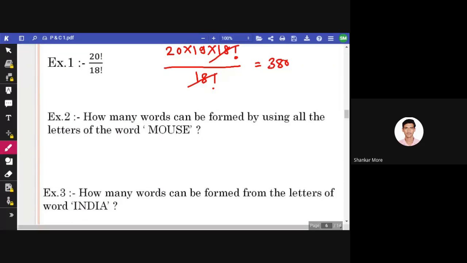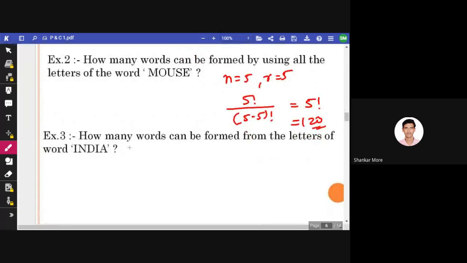Okay. See, 5 letters are here, and their arrangements will be... So if we want to put this into the formula, here we have n equals 5, r is also equal to 5, isn't it? So n factorial is 5 factorial divided by (n minus r) factorial, that is (5 minus 5) factorial, that is 0 factorial. 0 factorial is 1, which gives 5 factorial, which equals 120. Clear? Now, how many words can be formed from the letters of the word India?